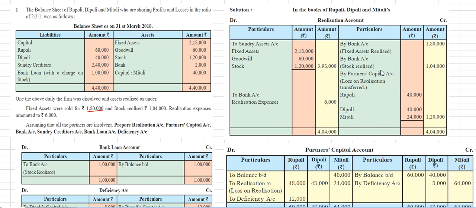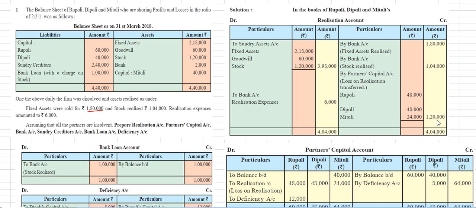By bank account, stock realized amount is 1 lakh 4,000 rupees. The next entry is by partners capital account, loss on realization transferred. The loss will be transferred to the partners capital account. The total here is 4 lakh 4,000 rupees, minus 1 lakh 80,000 and minus 1 lakh 4,000 rupees, so the realization loss left is 1 lakh 20,000 rupees.